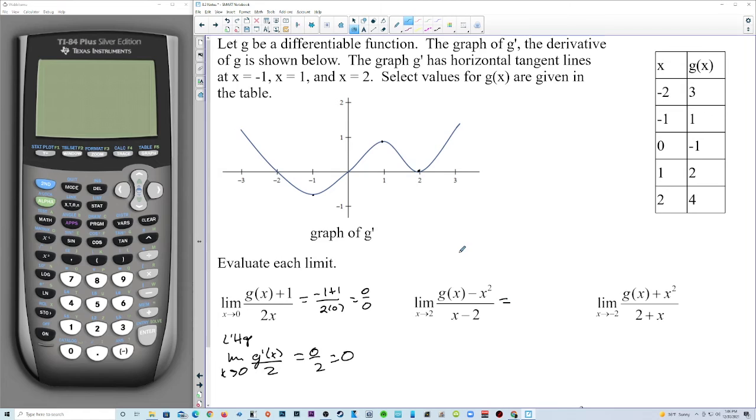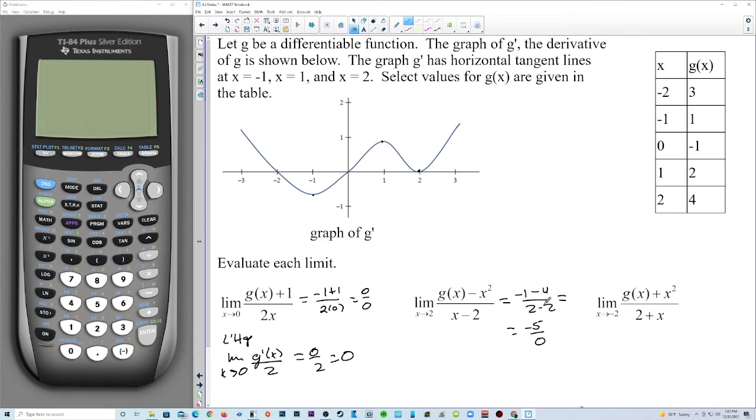g of 0 is -1 minus 2 squared, which is 4, over 2 minus 2. So we got -5 over 0.